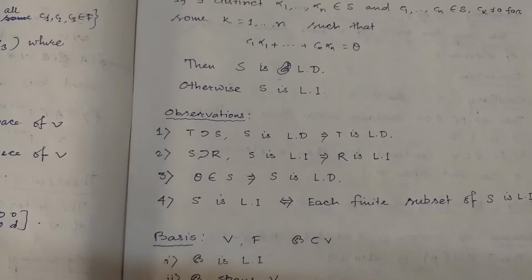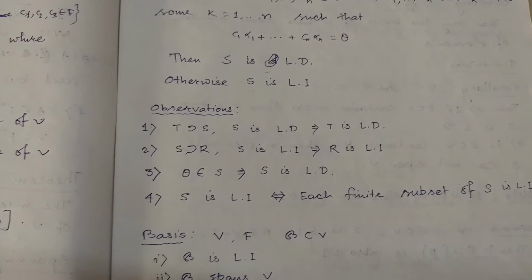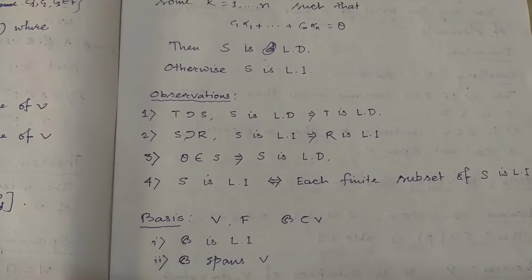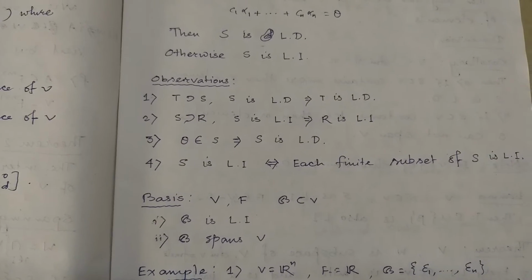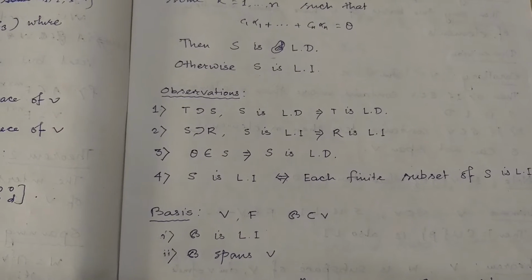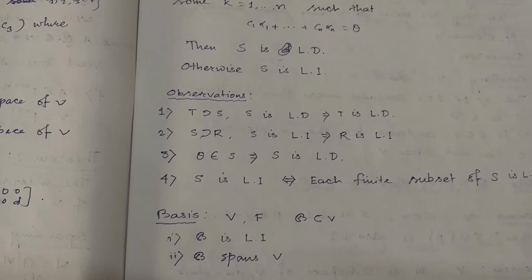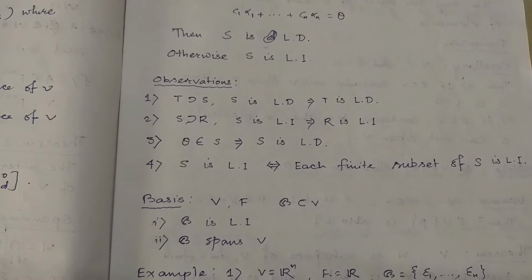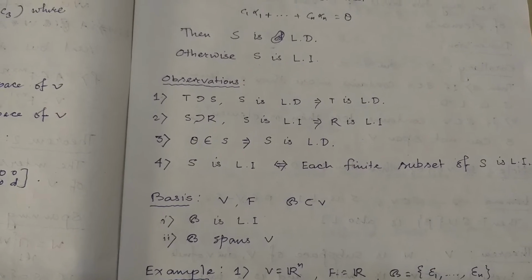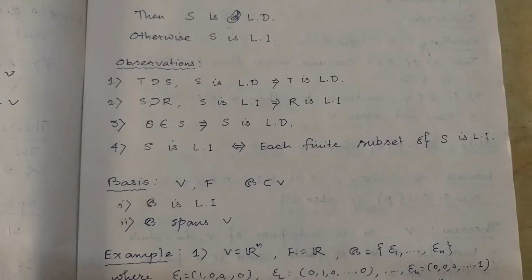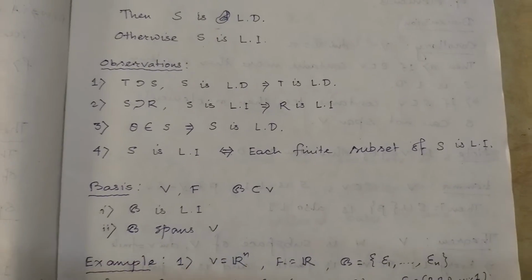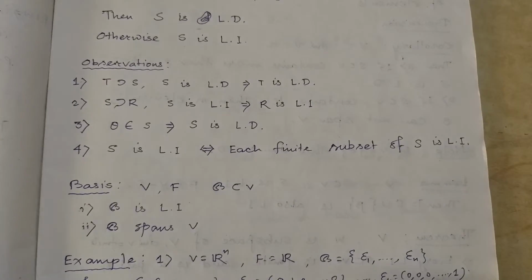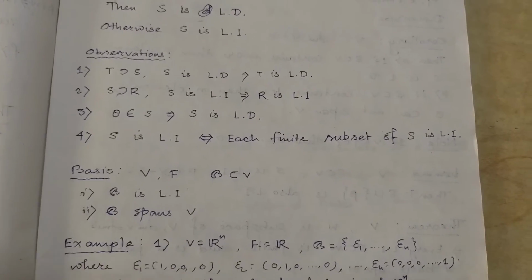Now we have some observations. Number 1, the superset of any linearly dependent set of vectors is also linearly dependent. Number 2, the subset of any linearly independent set of vectors is also linearly independent. Number 3, if any subset of a vector space contains the null vector theta, it must be linearly dependent. Also, S is a linearly independent set if and only if each finite subset of S is linearly independent.